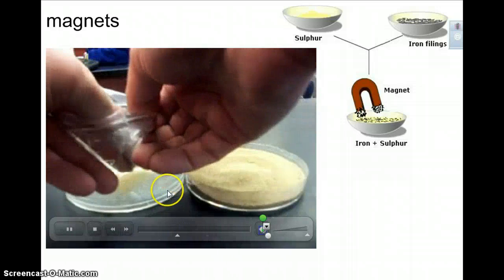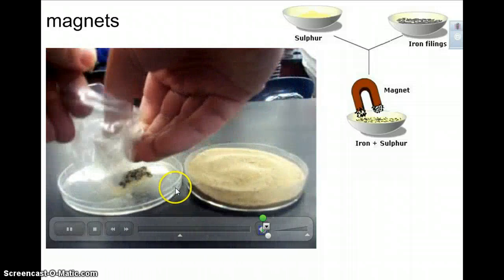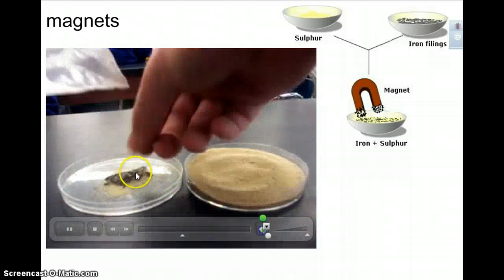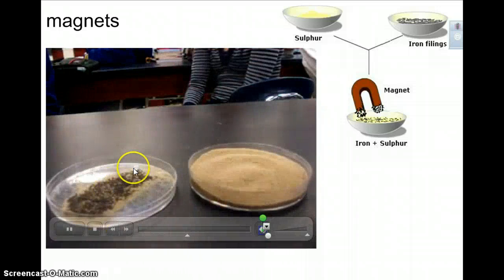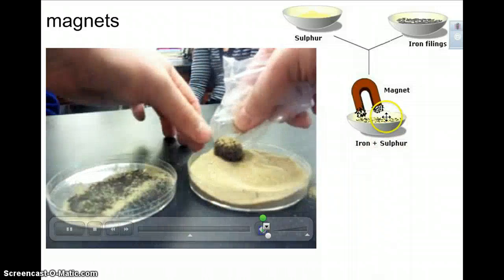Iron filings are just like shavings of iron. Okay, so he takes the iron filings out. There's still a little bit of sand in there. It could be run over again with a magnet, but you get the idea.